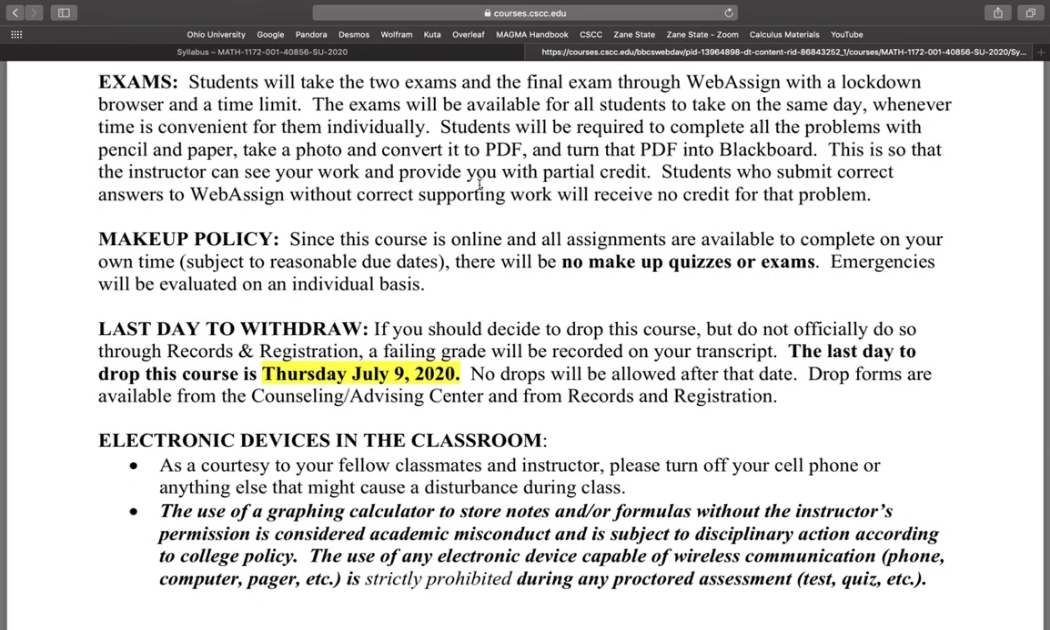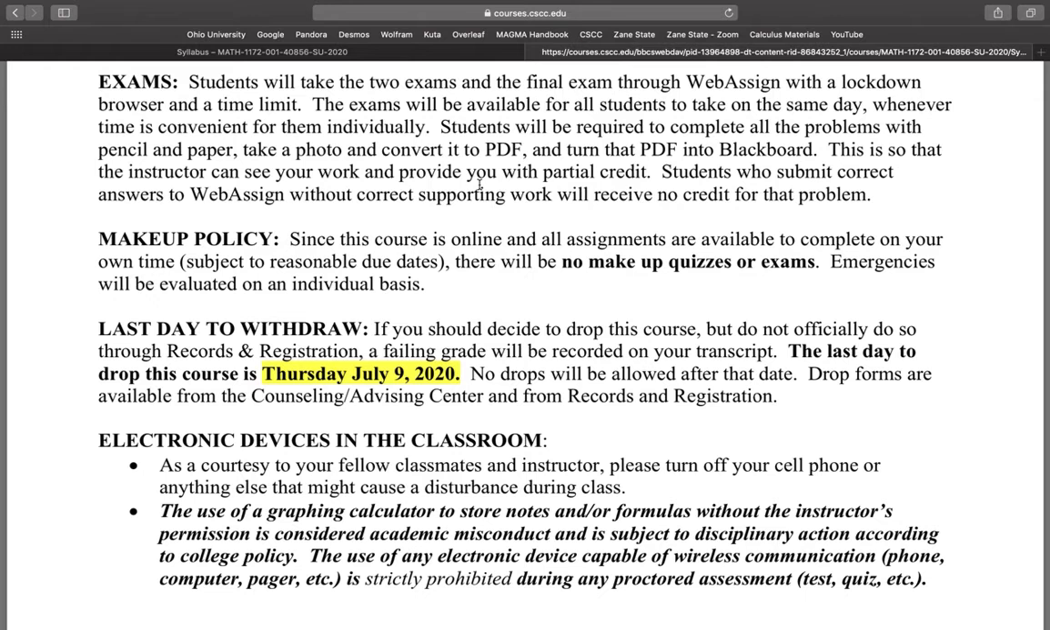Exams. Students will take 2 exams and the final exam through WebAssign with a lockdown browser and a time limit. All right. So you'll lock down your browser, and everybody will have to take the exam the same day, but you're welcome to take it at whatever time is convenient for you. You'll be required to submit your final answers on WebAssign, right? But I want you to complete all of your work on a separate sheet of paper, right? Show all your work and submit that. Again, take a picture of it, convert it to PDF, and submit to Blackboard.